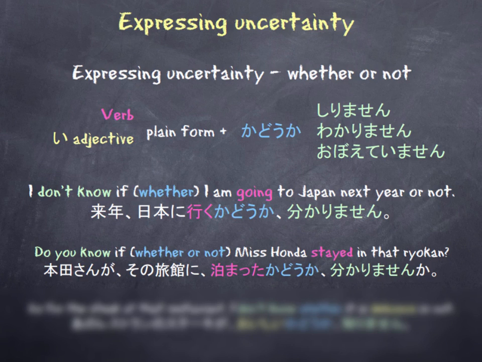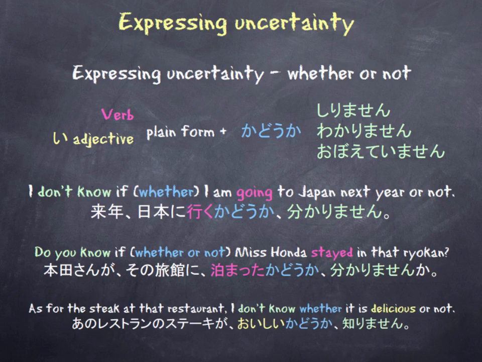And a ryokan is a Japanese style hotel. Honda-sanがそのryokanに泊まったかどうかわかりませんか? So what you'll notice about this particular example is that in this case it's a question as opposed to a statement. So we're finishing our question with ka. So we have here our verb in its plain form, tomatta, and it's also in its past tense. And we've attached kadoka, so whether or not they stayed. And then we finish with wakarimasen, which means I don't know. So I don't know whether or not they stayed.